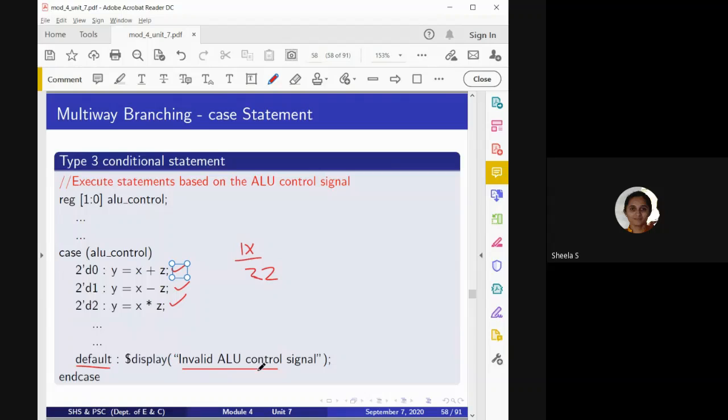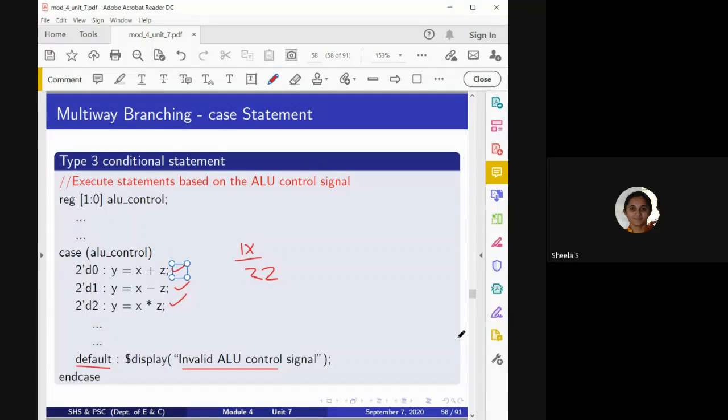If it is not given, it has to indicate like this. Okay, this is how we consider multi-way branching, and it is similar to the type 3 condition because we mention more alternatives. This is one example of writing the type 3 conditional statement.